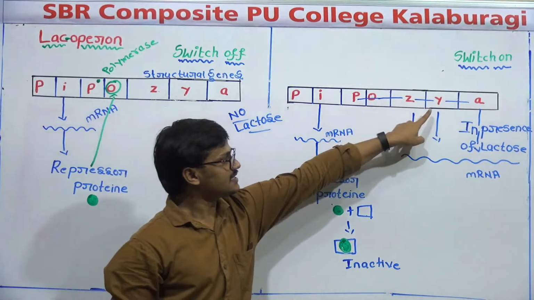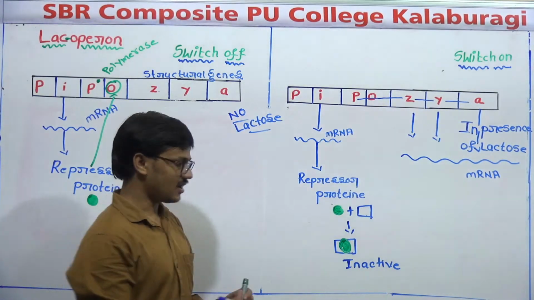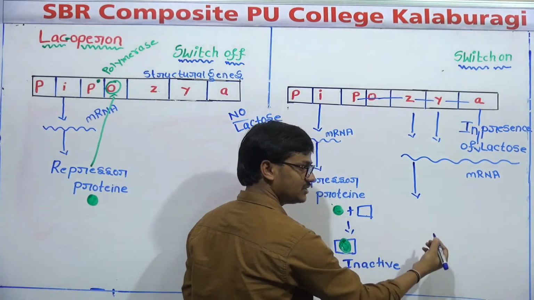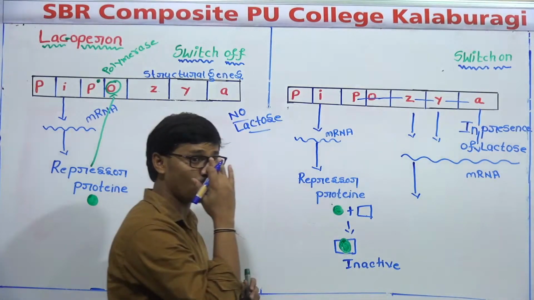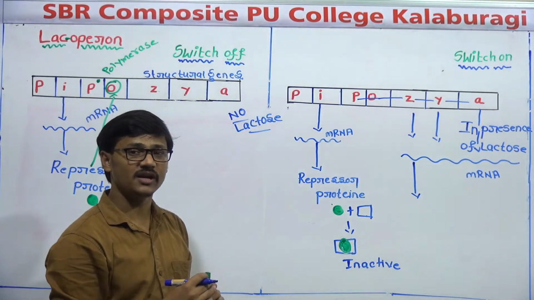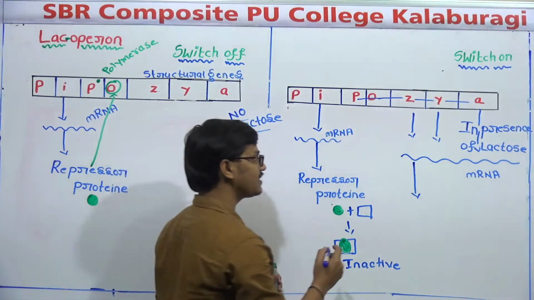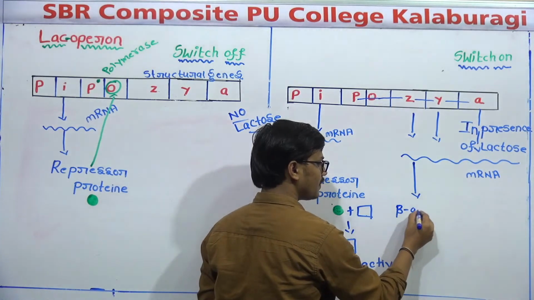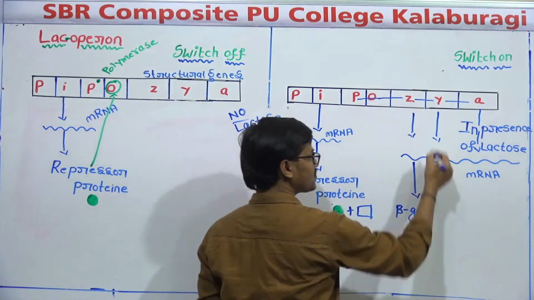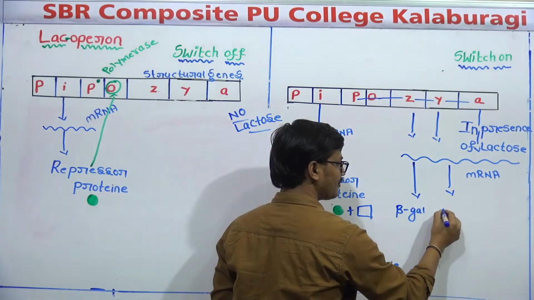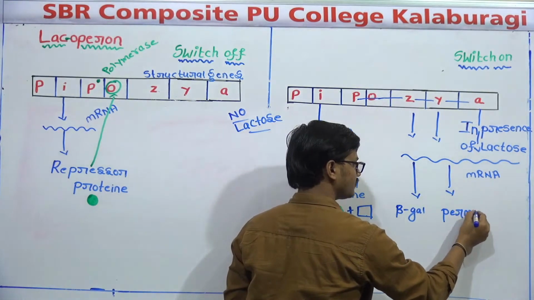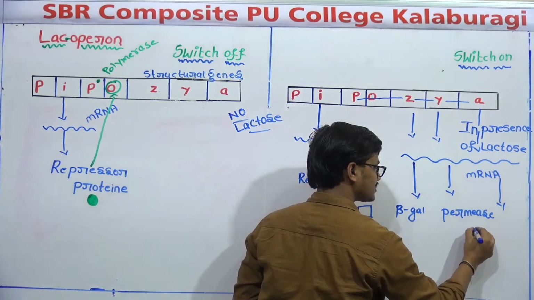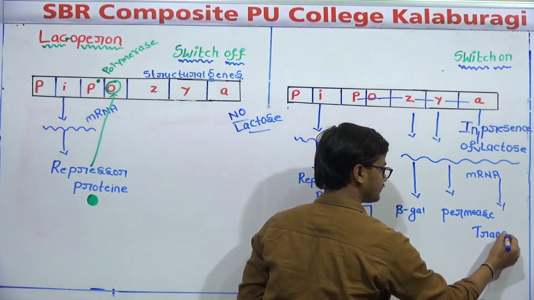Now, these three genes Z, Y, A produce mRNA. This mRNA undergoes translation to produce proteins, and these proteins are converted into three different enzymes. What are the three different enzymes? We already discussed it. Z produces beta galactosidase. What does Y produce? Permease. And what does A produce? Transacetylase.